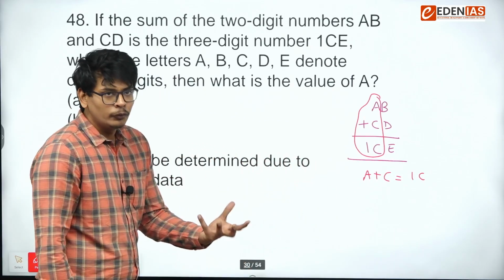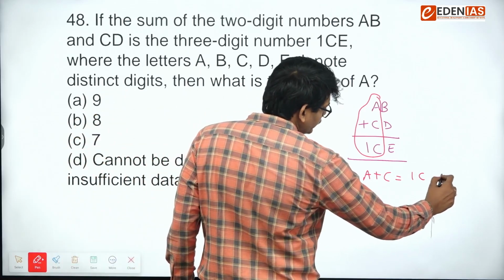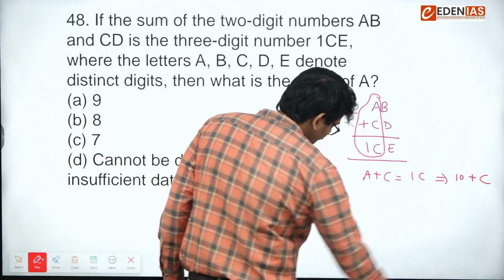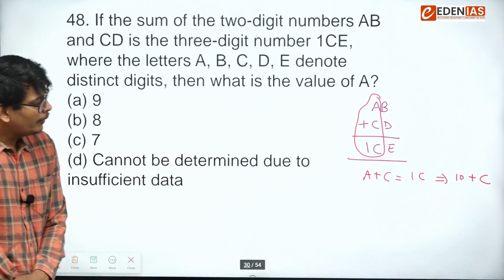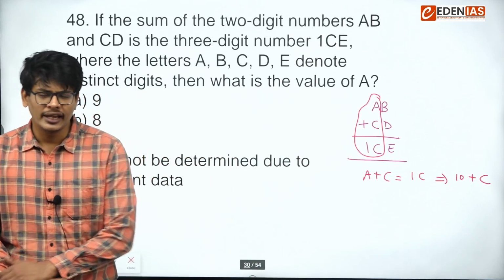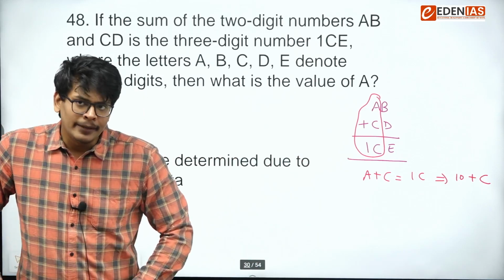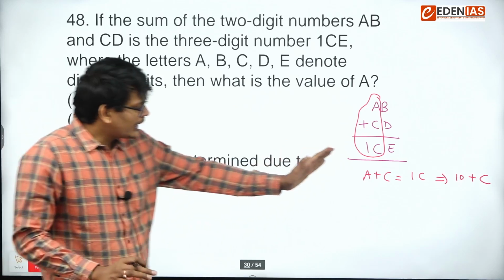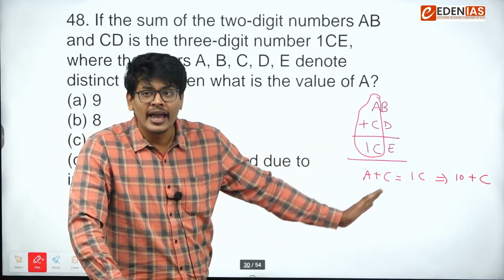And 1C is a two-digit number. Basically, it simply means 10 plus C. Right? So A plus C is equal to 10 plus C. Can we get A plus C as 10 plus C? No, because C will get cancelled out and it will say A is 10.